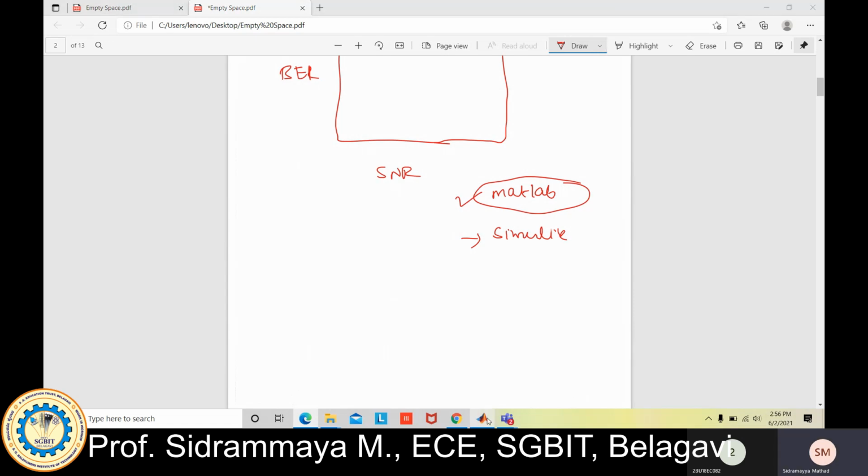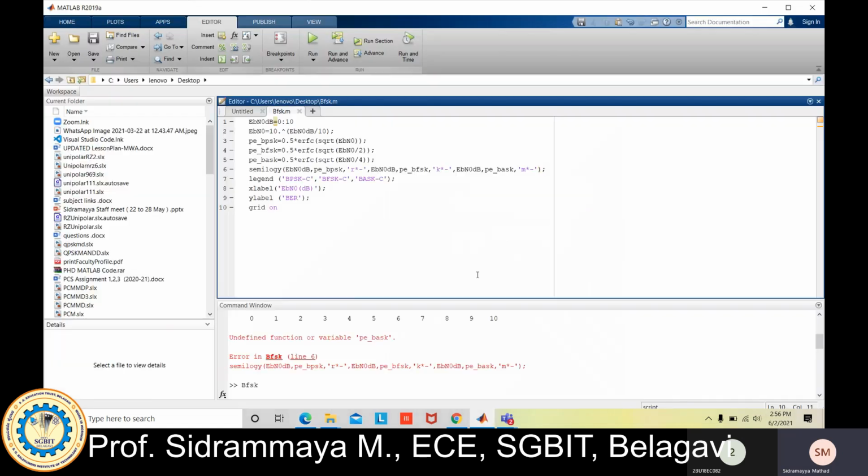See here, I think this is visible. I have written the code for that. I'll explain the code, then I will run it. What is Eb/N0? It is the signal to noise ratio, and this is with respect to the x-axis. The signal to noise ratio is always in dB, so I want to convert it to a normal Eb/N0 value by taking 10 to the power of Eb/N0 in dB divided by 10.